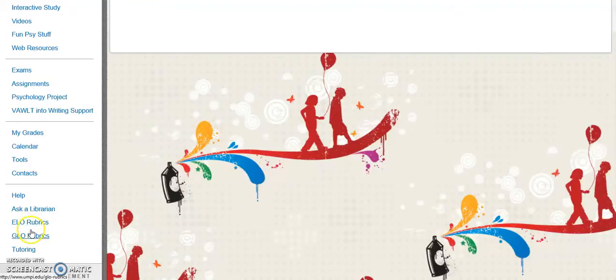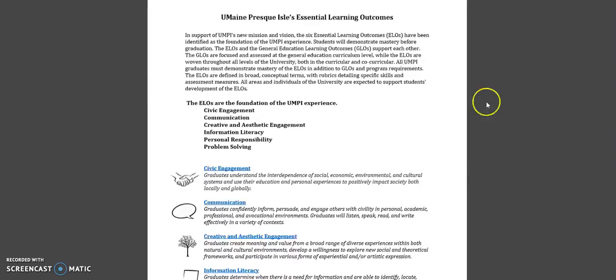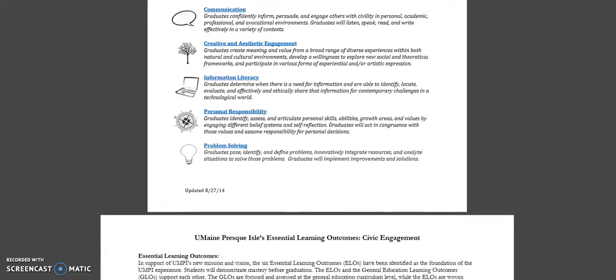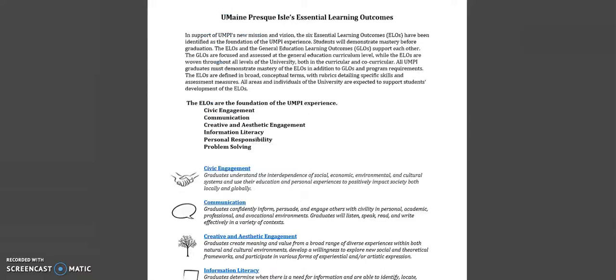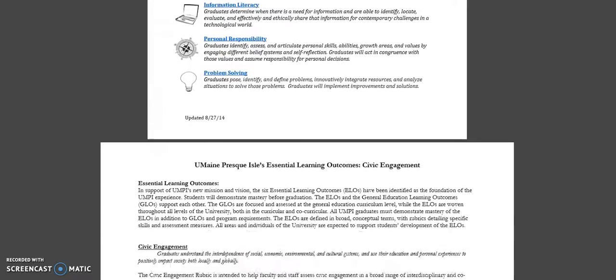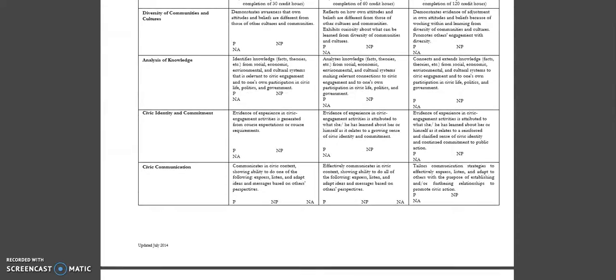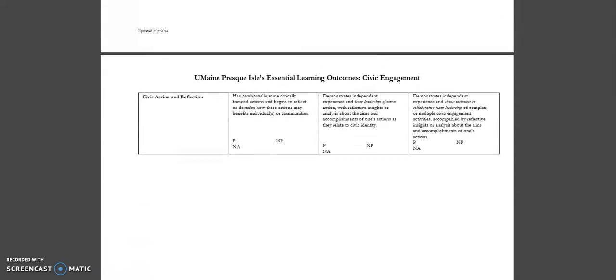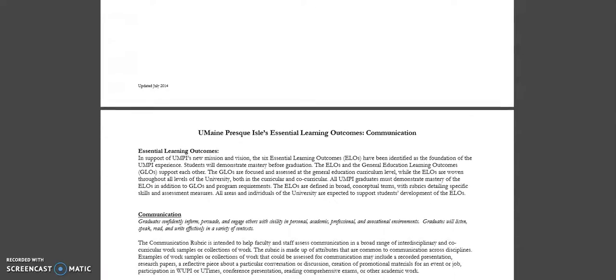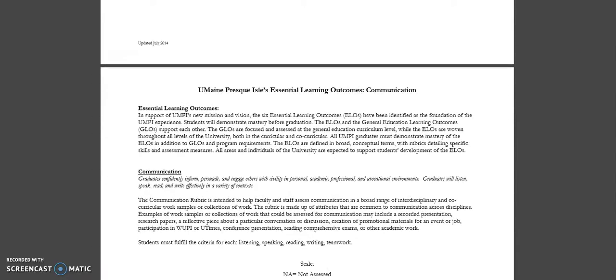If you have issues or concerns about the rubrics or the way things are being graded, you could always look at the ELO rubrics or the GLO rubrics to get a better idea about the way that things are graded here at UMPI. So we'll just take a brief look at this. You may impress Sky's essential learning outcomes. So these are just some of the things that will be relevant in terms of the courses you're taking with us online through our Aspirations program. So if you feel the need to go over this more in depth, you have access to it on Blackboard. All right. So let's just back out of this.